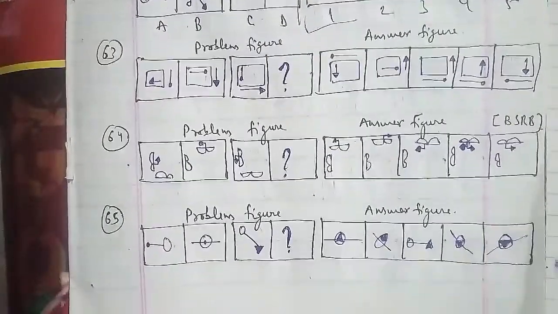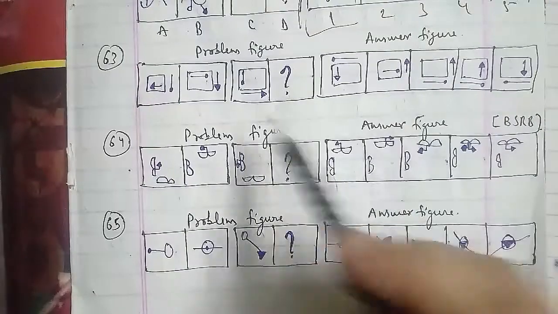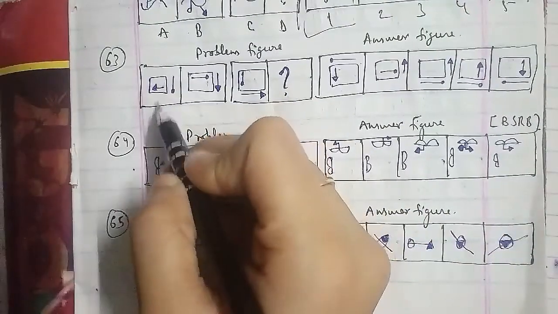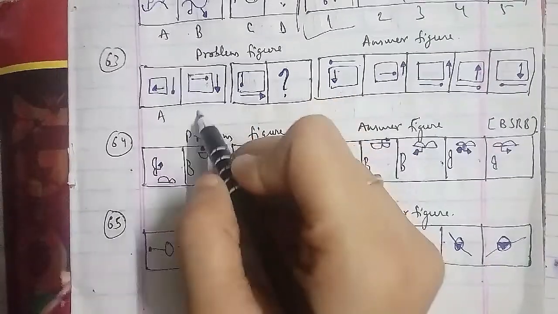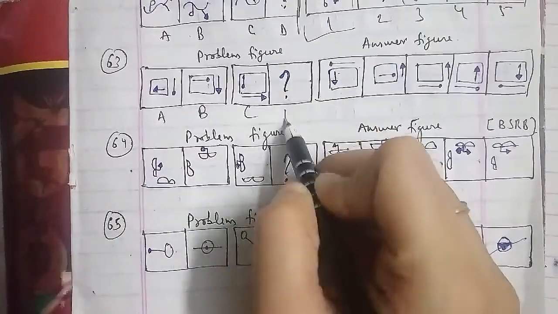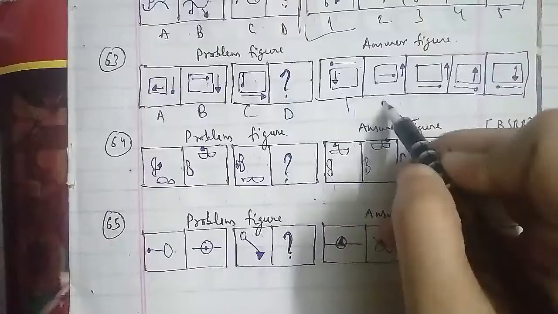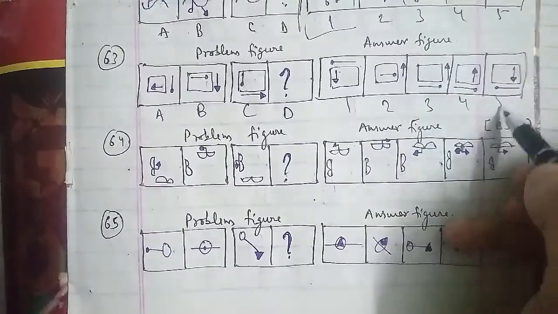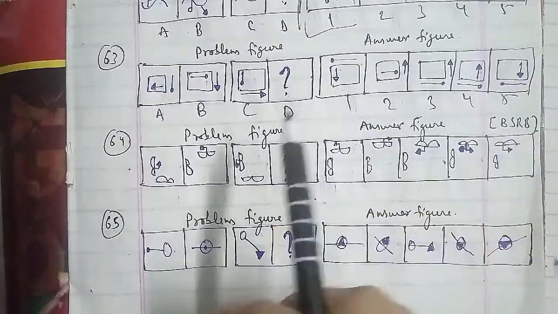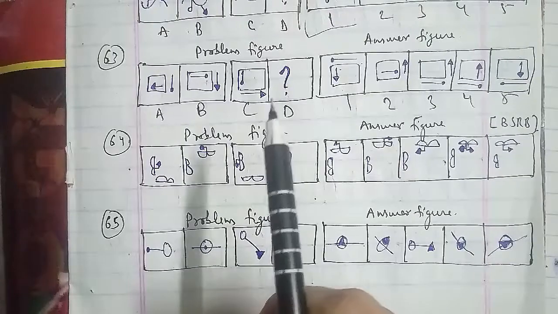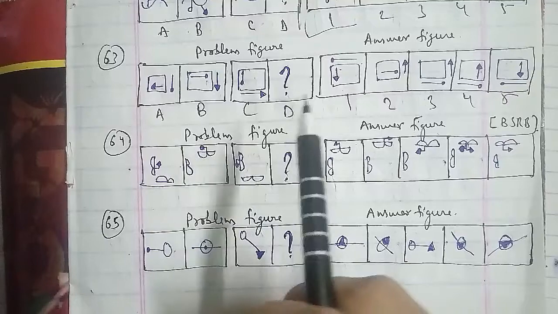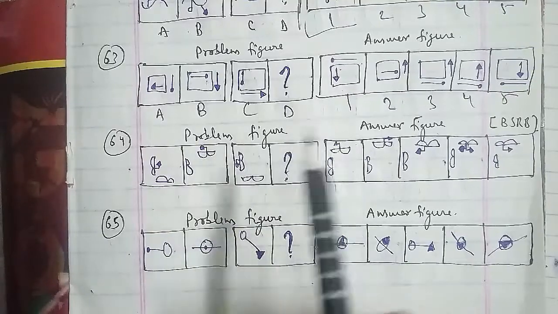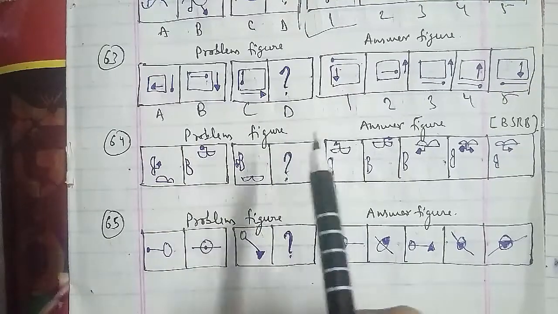We'll go ahead with the 64th question of the session. Here are the problem figures and these are the answer figures, which were asked in the BSRB examination paper: figures A, B, C, and D, which we have to find out, with answer figures 1, 2, 3, 4 and 5 respectively. In this question, the symbols with an arrow attached rotate 90 degrees anti-clockwise and move to the adjacent side clockwise.